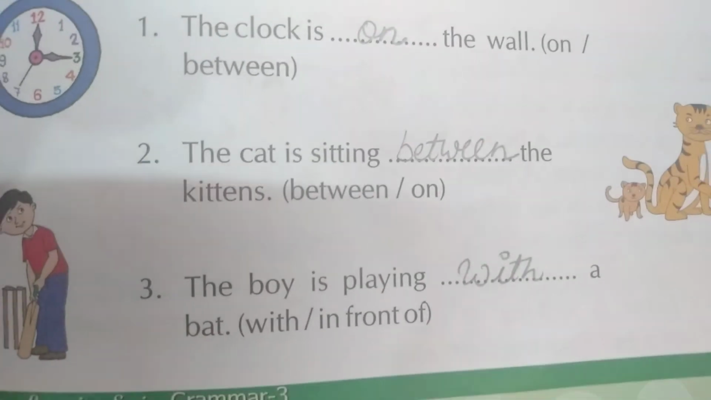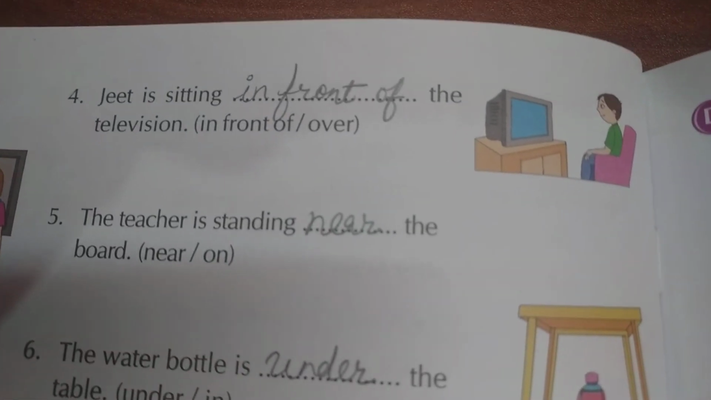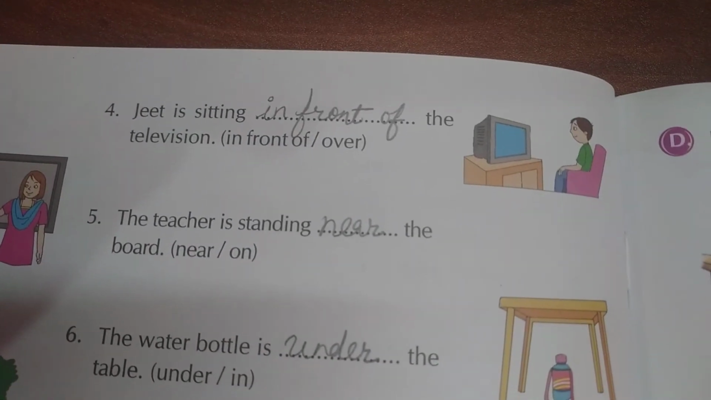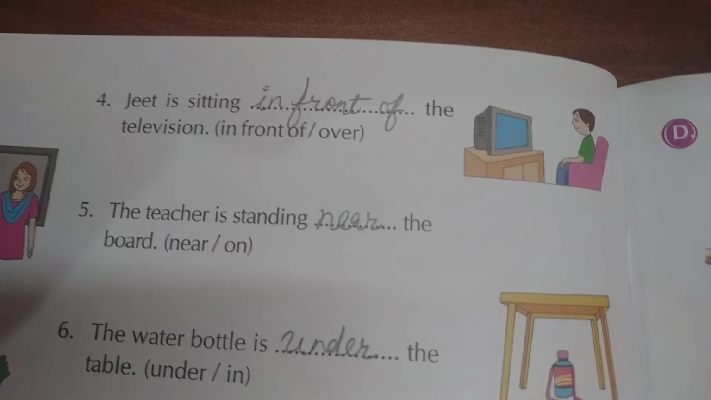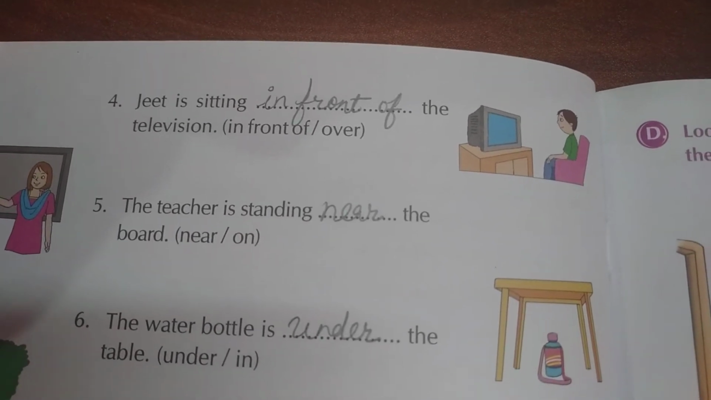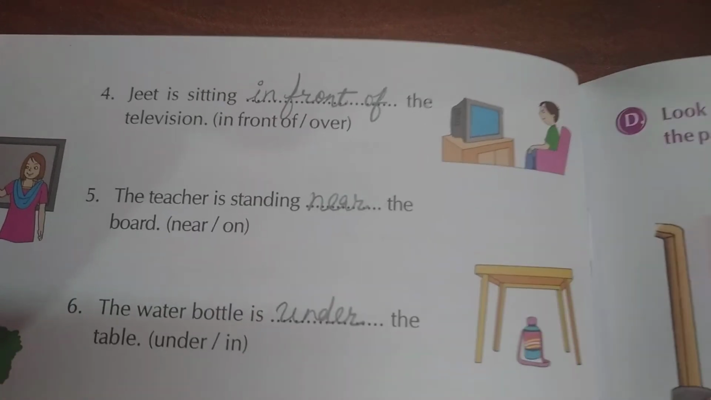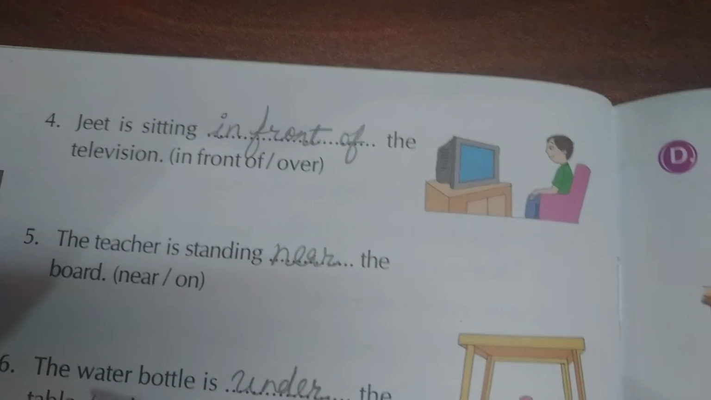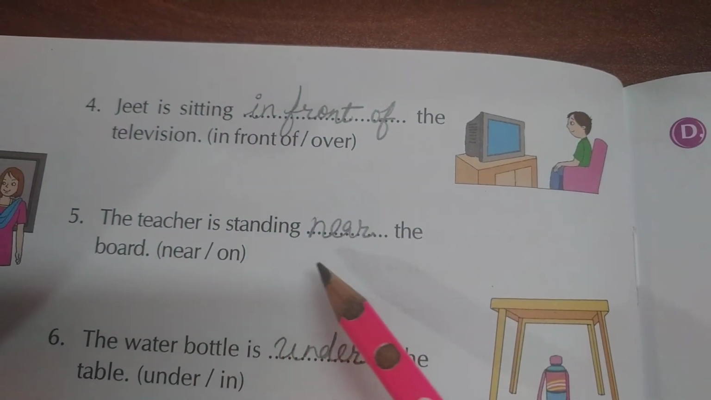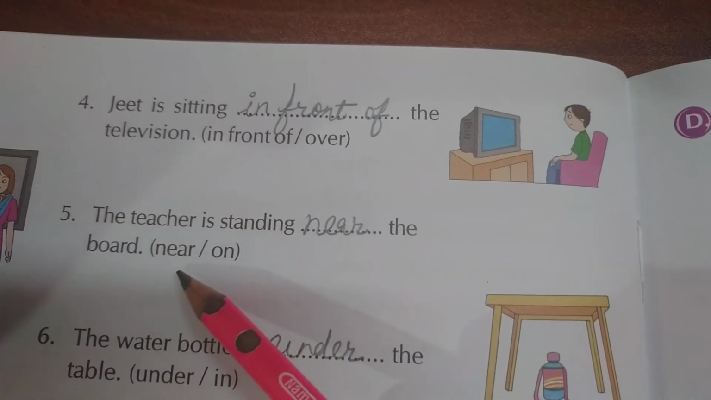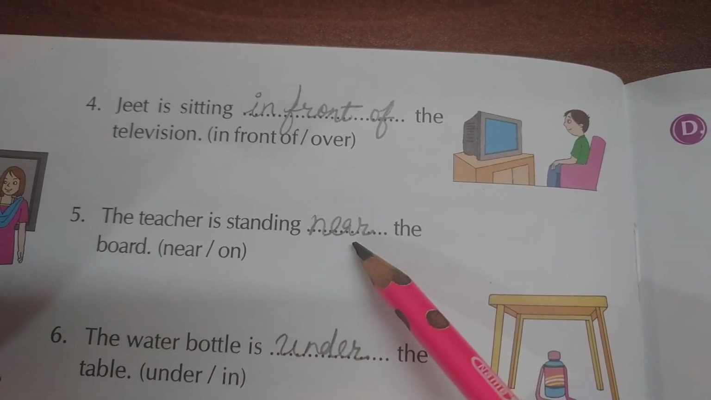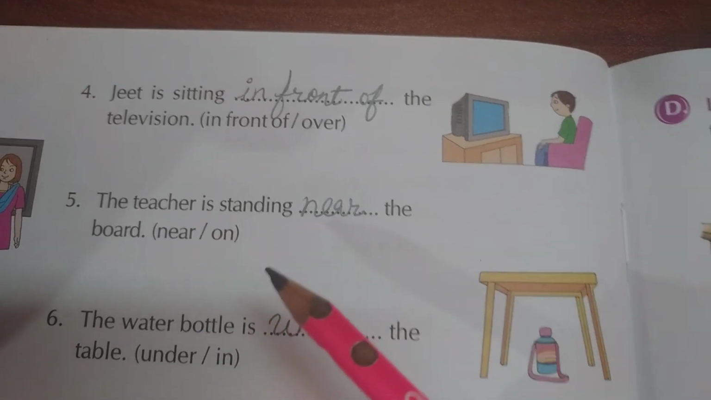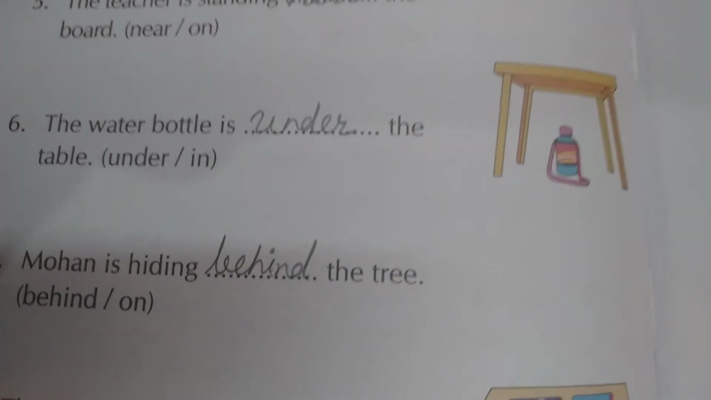Now turn over the page. Jeet is sitting dash the television, in front of or over. So what is the meaning of over? The meaning of over is ऊपर. So the right answer is in front of. Now come to the next sentence. The teacher is standing dash the board, near or on. Near means पास में. So the right answer is near. In the same way, we will do these sentences.